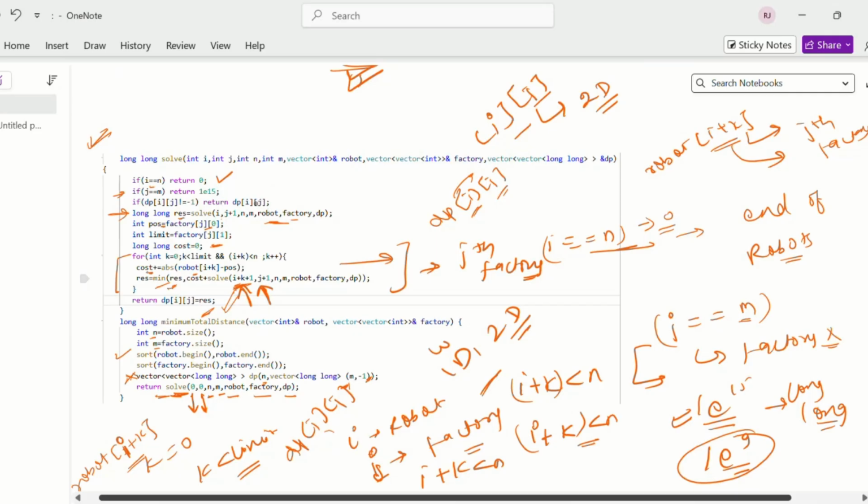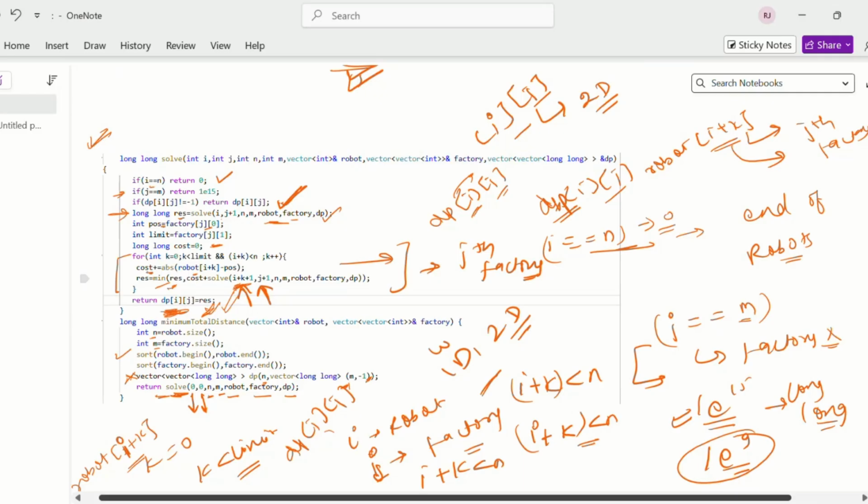And if we didn't get it yet, we will find all the possible cases using the recursion, and at the end we will store dp of ij using this res integer. We store it because if in future we want this dp of ij, then with the help of this dp vector we can directly return it at this line only.